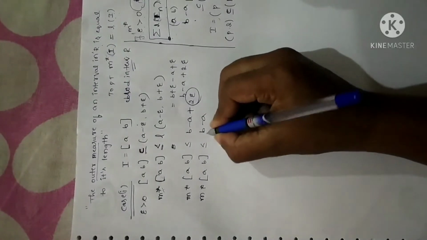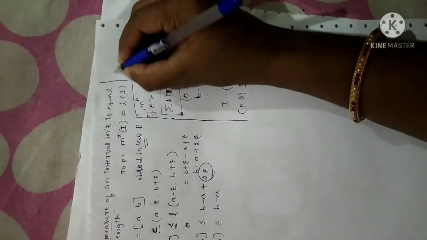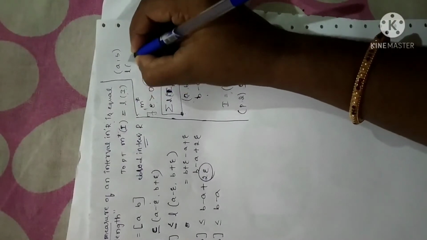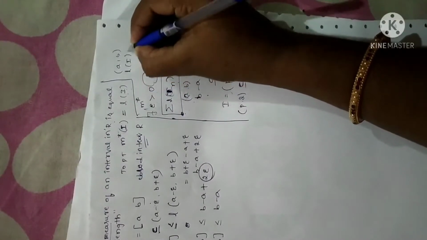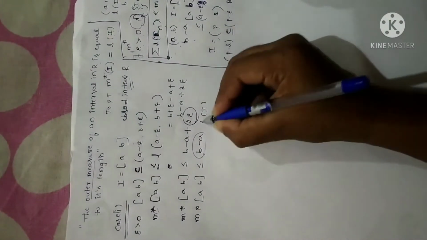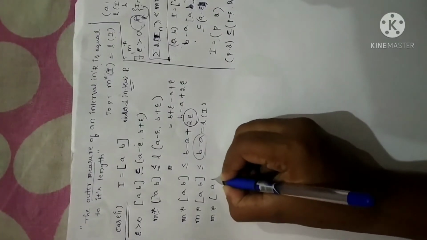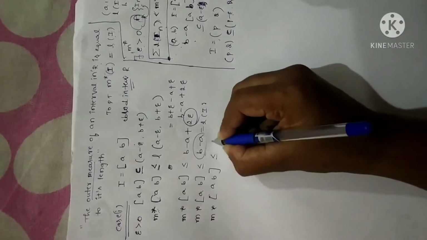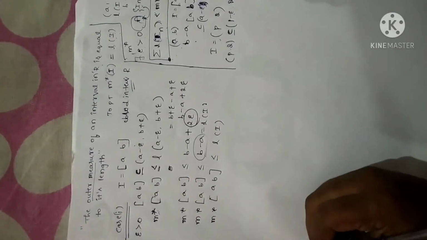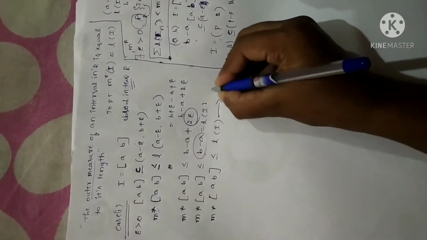Now further, I have already told you that the length of any interval AB is B minus A. Suppose I have an interval AB, then the length of this particular interval I is given by B minus A. So I can write B minus A as the length of an interval. Fine. So I'll write it once again: m star of AB is less than or equal to the length of the interval I. Let me take this as equation 1.